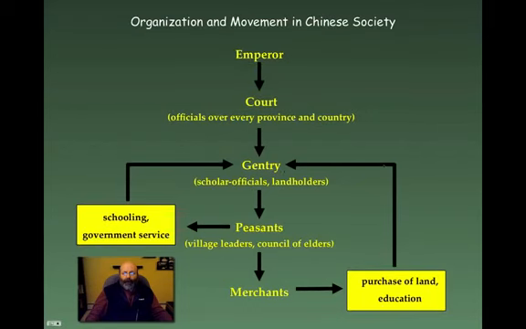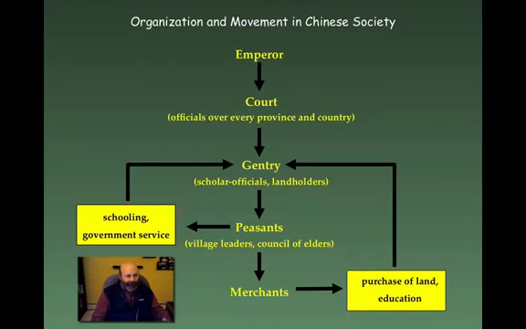Now, in both of these examples, it's going to take a couple of generations for that to happen. But this is one of the reasons why there's a lot of emphasis on learning in China, that people respect education and they work hard to get as well educated as they can because they see that as the ticket to social mobility. What moves you up and down the chart isn't necessarily how much wealth you have, it's how well educated you can become. Now, in reality, the more wealthy you were, the more time you could spend getting educated.